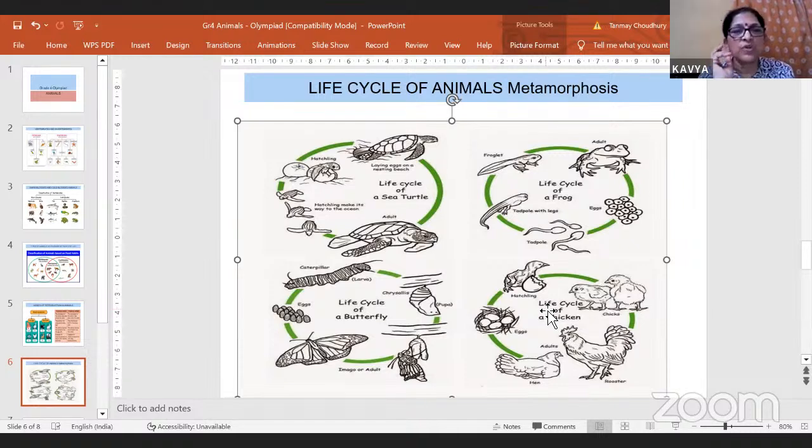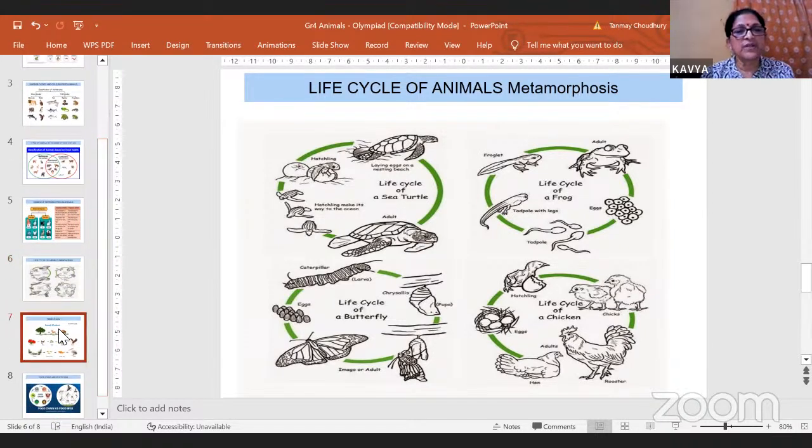So I showed you 2 life cycles where metamorphosis takes place and 2 life cycles where metamorphosis does not take place. And in all of them, they do not give birth to young ones. All of them are oviparous animals. So I'm showing you the life cycles of oviparous animals, animals that lay eggs.